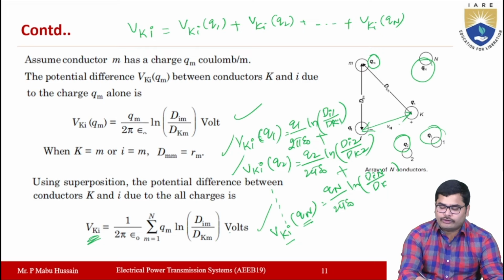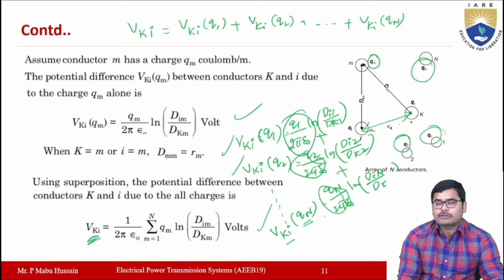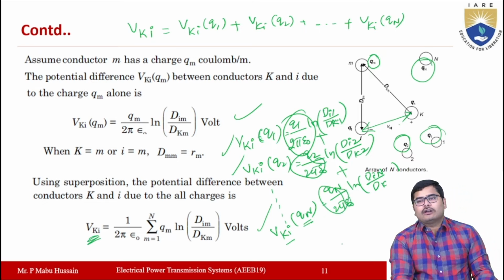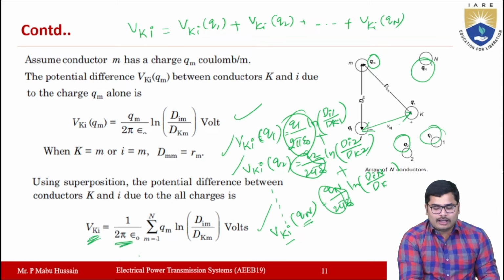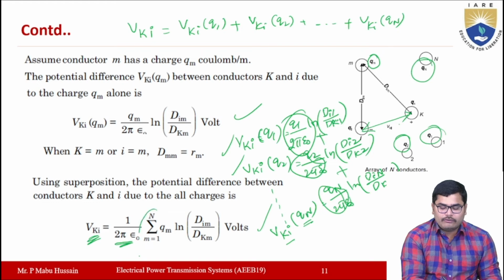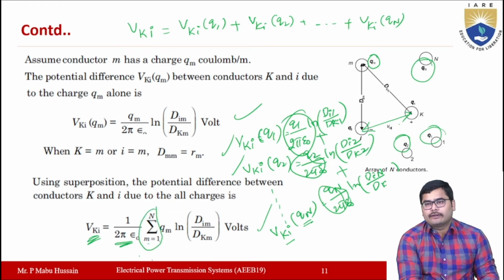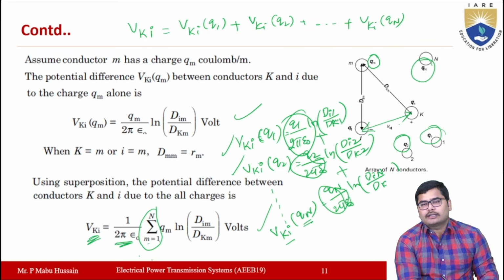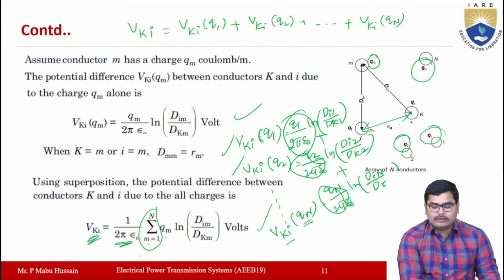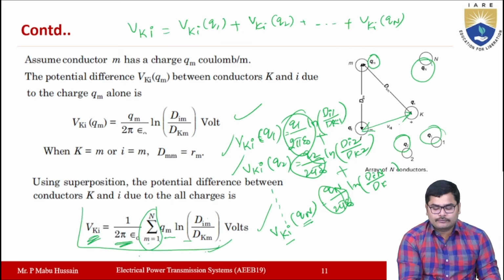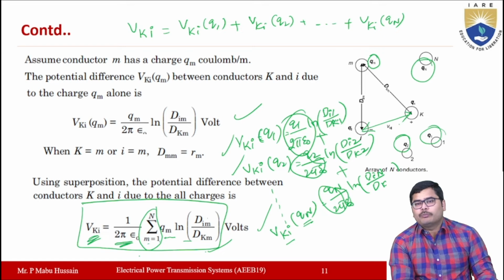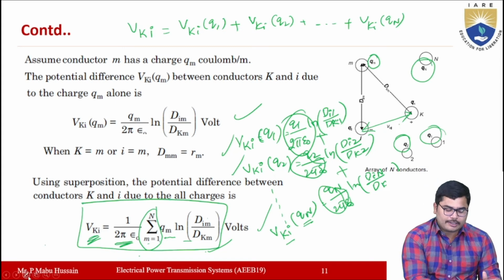Now when you do the sum here, this term 1 by 2 pi epsilon naught is common, so you can take it outside. So 1 by 2 pi epsilon naught, and this summation you have to take from m equal to 1 to n, where m represents the number of conductors from 1 to n. Then qm ln dim by dkm. So this is the expression for calculating the potential difference between any two conductors due to charge on all other conductors, right?